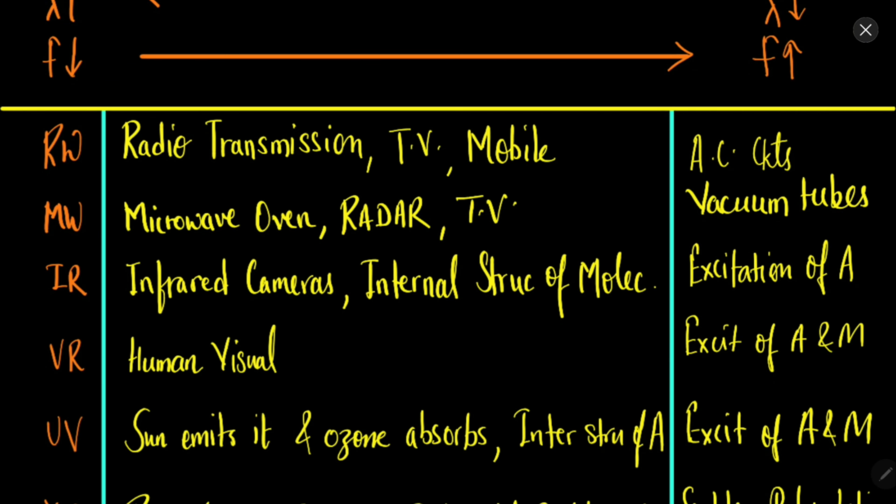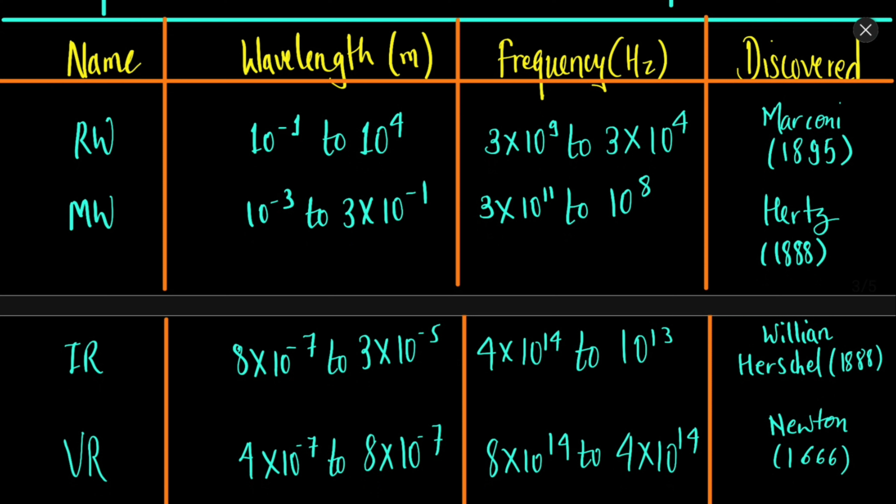Now in this table you can see the wavelength range and the frequency range. So the wavelength ranges are very important and the frequency ranges are also very important. So as discussed, the wavelength of radio waves will be the most, and as you go down the wavelengths will decrease, and the frequency will be least, and as you go down the frequency will increase. So the wavelength of radio wave is approximately in this range, 10 to the power minus 1 to 10 to the power 4 meters.